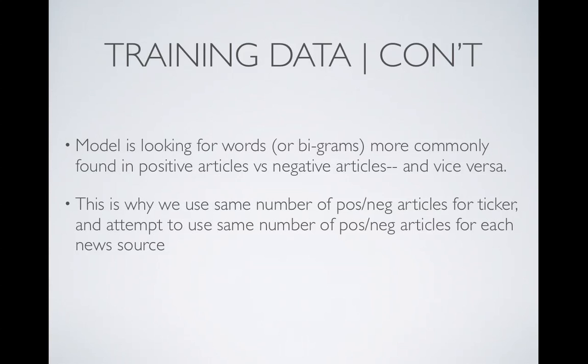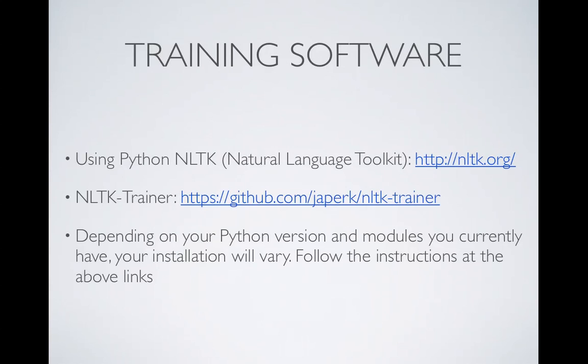And I also attempted to use the same number of positive and negative articles for each news source. So if I pulled 2 negative articles from Bloomberg, I'd try and negate that with a couple positive articles from the same source. So the software that I used was Python-based, NLTK, the Natural Language Toolkit, and then there's another project as well, the NLTK Trainer, that you can use to train an NLTK model.